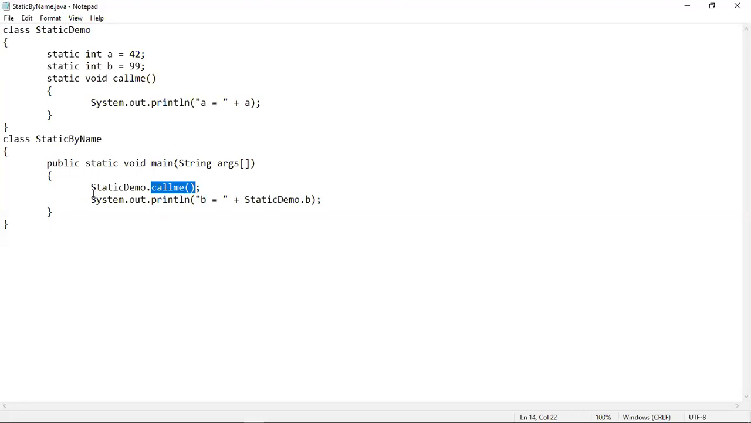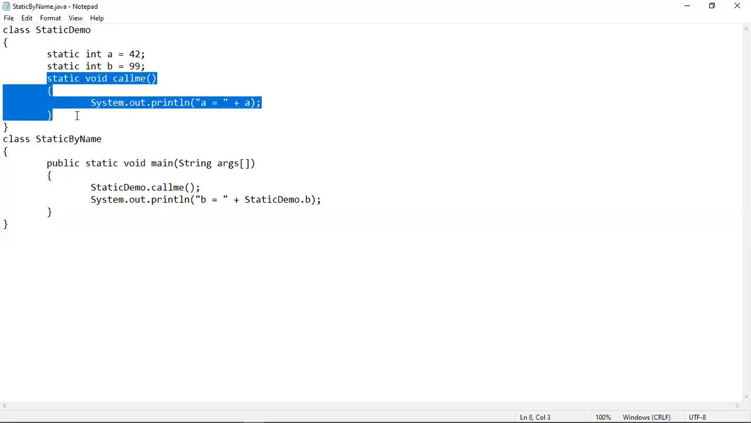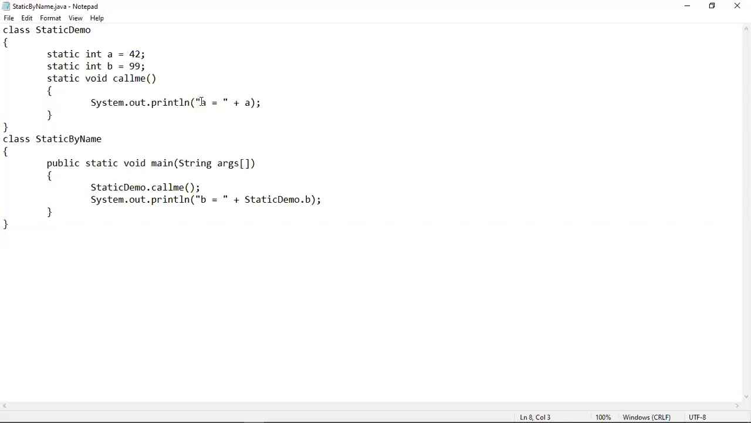So whenever this call to this call me method happens, the program control will be transferred to here, and inside this call me method the value a has been printed. Now you can see that a is a static variable, and we know that a static method can only access static data. So as a is a static variable and call me is also a static method, a can be accessed directly. No need to create any object.